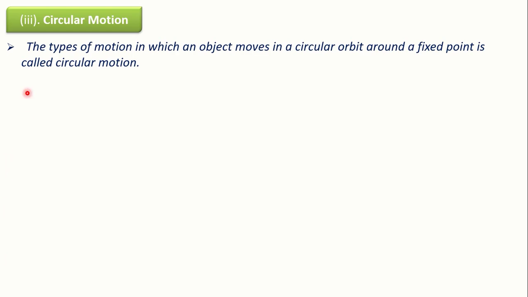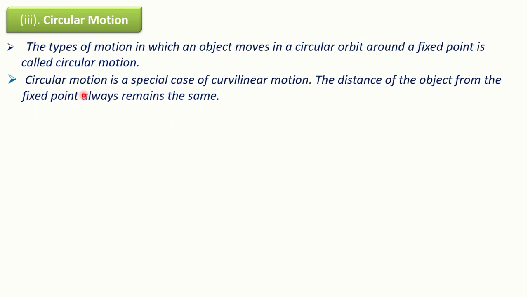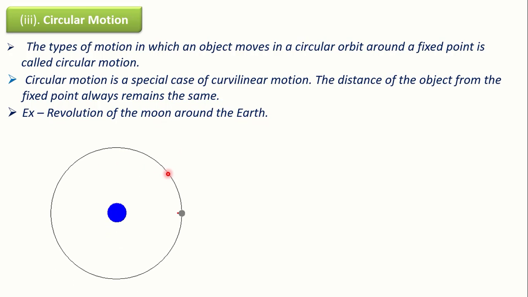Circular motion, third. The type of motion in which an object moves in a circular orbit around a fixed point is called circular motion. Circular motion is a special case of curvilinear motion. The distance of the object from the fixed point always remains the same. Example, revolution of the moon around the earth. You can see this moon is moving around the earth and performing a circular motion.